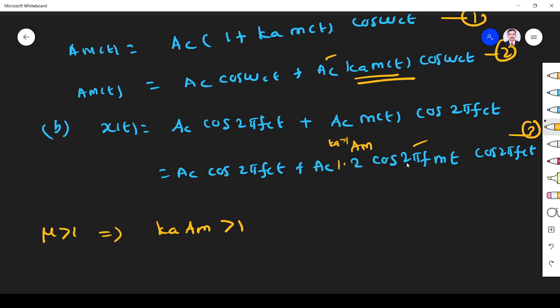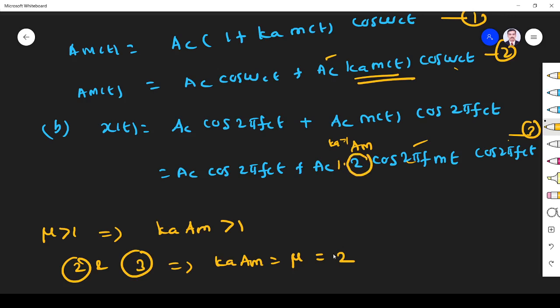Ka, 2 pi fm message, 2 pi fct omega carrier. So this implies from equation number 3 and 1 and 2, what we get is Ka Am, that is equal to mu, which is equal to 2. This is right. So mu equal to 2 means it is over modulation.